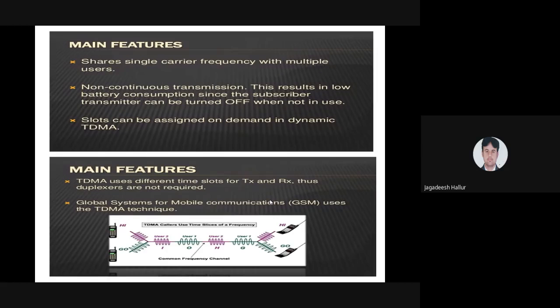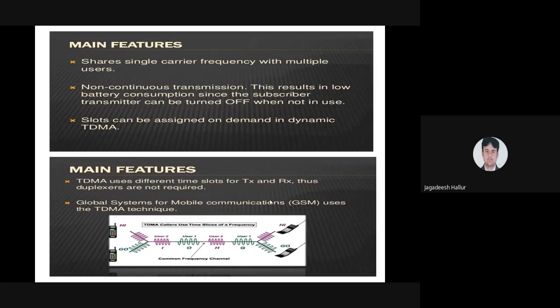What are the main features of TDMA? A single carrier frequency with multiple users. See the changes between FDMA and TDMA. There we are going to divide the frequencies to the individual users. But in TDMA, we are allocating the same single carrier frequency to multiple users. But what is the change in this? We are going to allocate a different time slot, but a single carrier frequency.